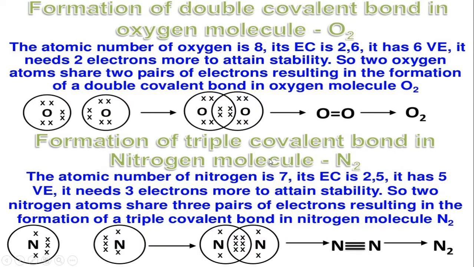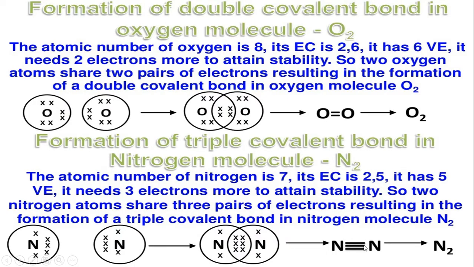If you take a similar example, nitrogen, there it forms a triple bond. How? Nitrogen, what is the atomic number? It is 7. So how will you write the electronic configuration? 2, 5. So it will mutually share its electrons. Here one, here one, here one. Each pair of electrons means a bond. So here they mutually share, how many pairs? 1, 2, 3.